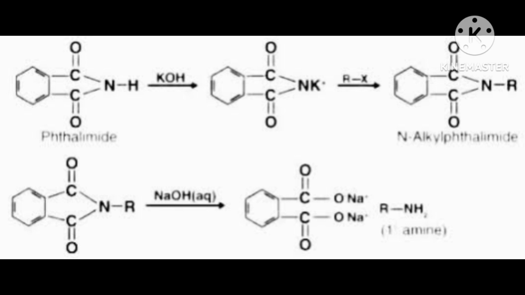H will go as H plus, then N will become negative, and that carbon of CO will be positive and will join with N. The other H also goes as H plus, N will be negative, and it will join with another CO. Then it will make a bond with CO.